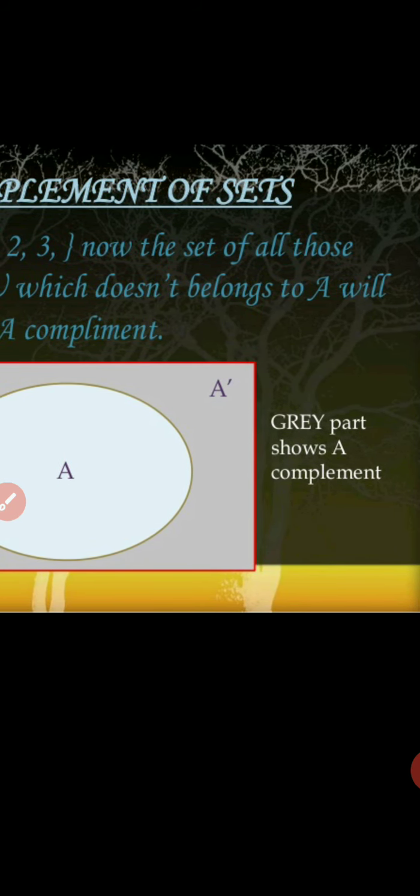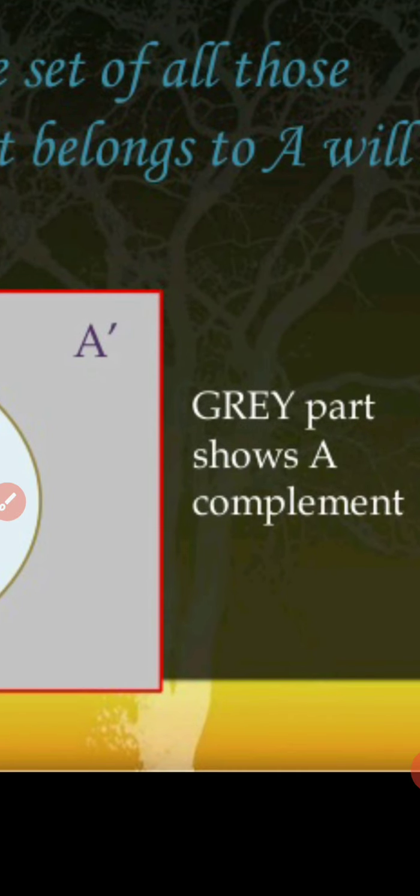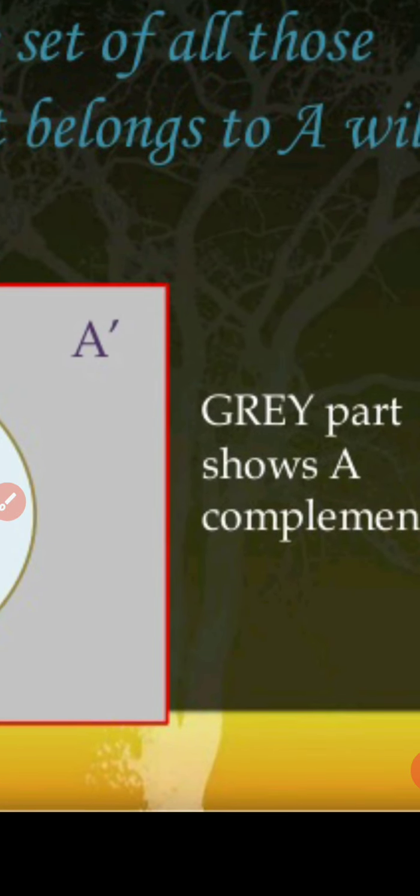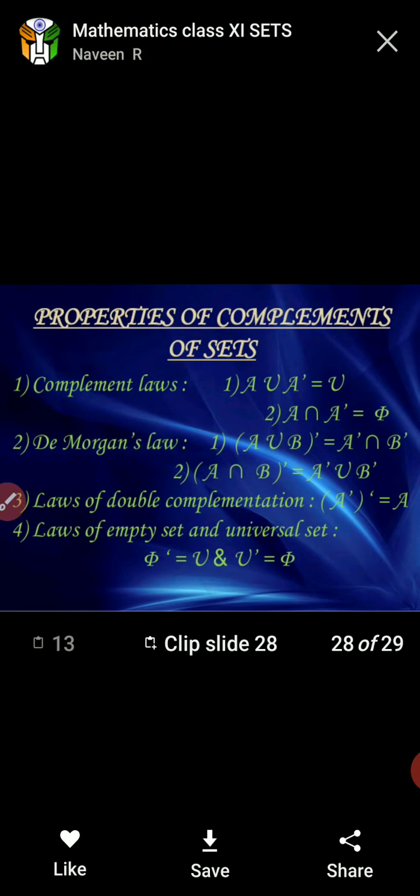The gray part here is the complement of A, denoted by A dash.